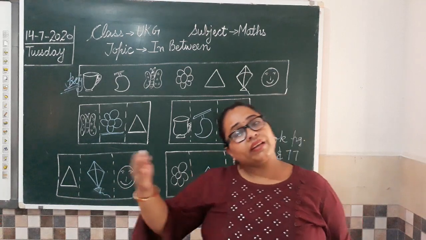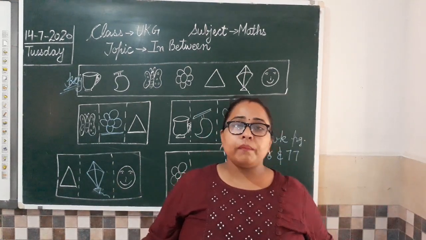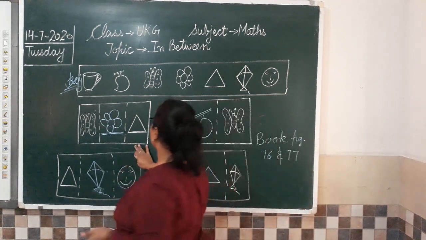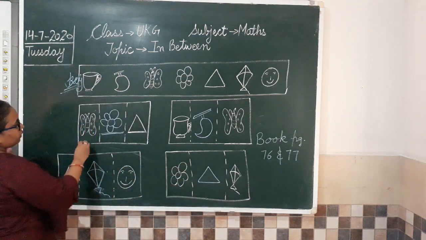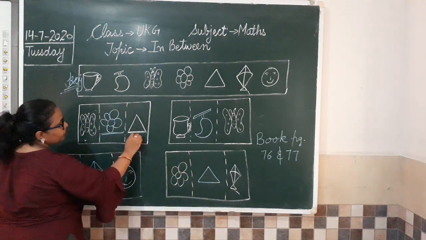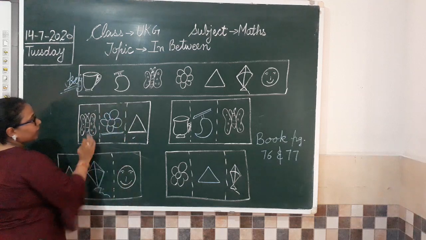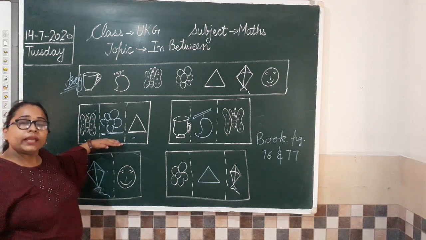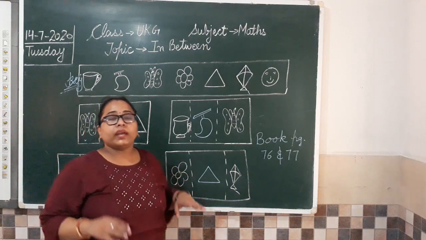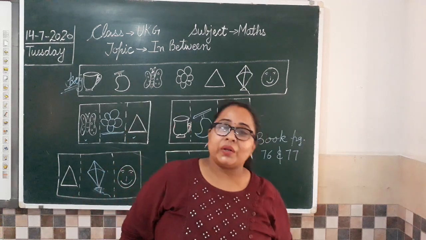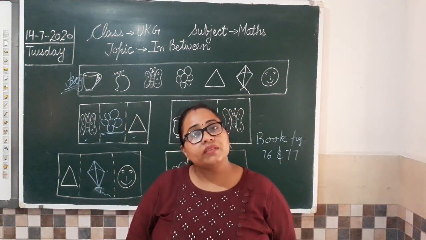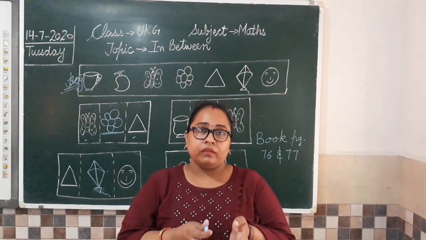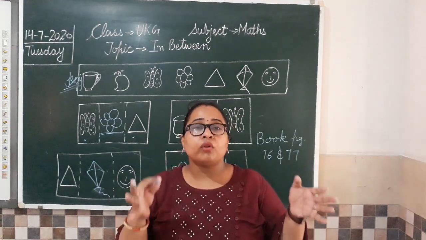Clear? जिसके right hand side पे भी कुछ है, left hand side पे भी कुछ है, and we have to put something in between. अब आप इसी बॉक्स को देखिए, if we look carefully, left hand side पे भी कुछ बना हुआ है, right hand side पे भी कुछ बना हुआ है. हमने क्या किया? इन दोनों के बीच वाला बनाया. So this is called in between. बीच वाला जो होता है उसको हम कहते हैं in between. Understood everyone? What is in between? In between is something that is in the middle, something between two given objects.